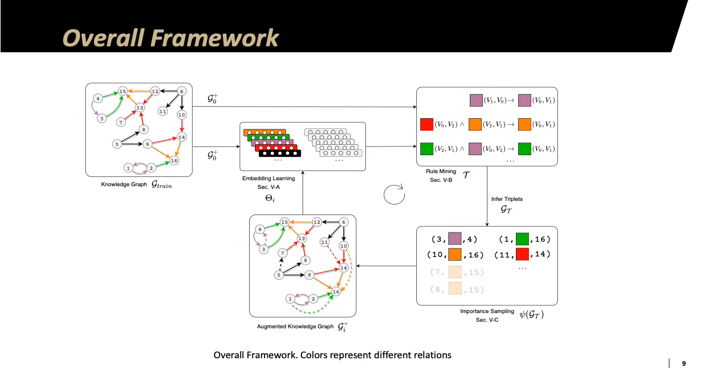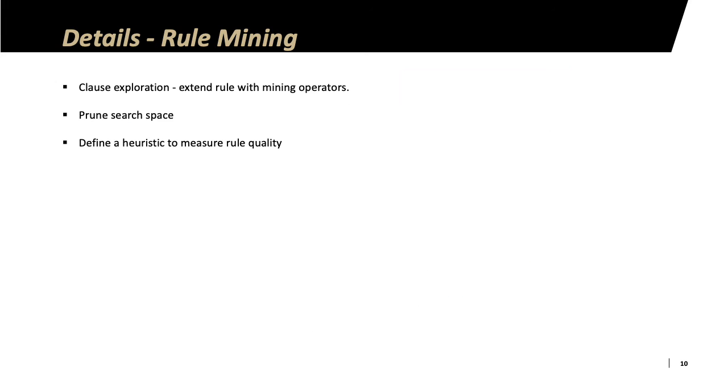So given that we have learned some intermediate representations for the entities and relationships as theta I from the previous step, we will see how we can prune the search space of the rule mining algorithm using theta I. So firstly, let's see how we can perform top-down clause exploration, going from a general to a more specific rule with the help of three mining operators.